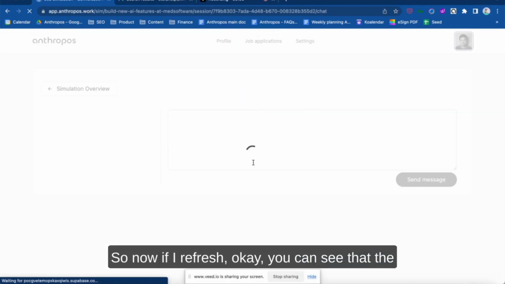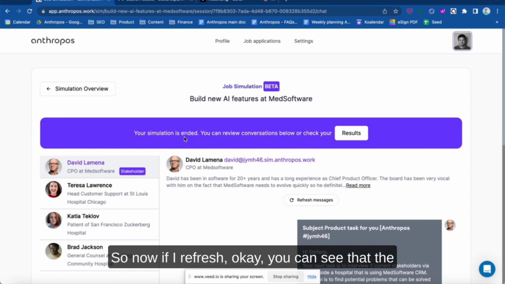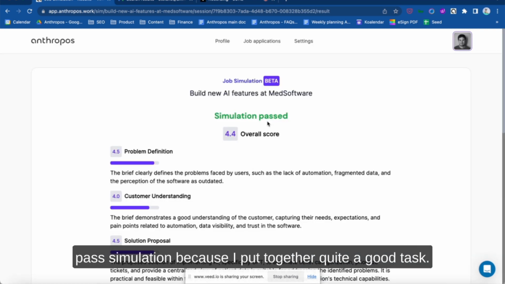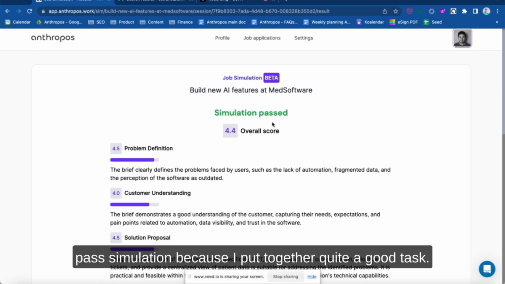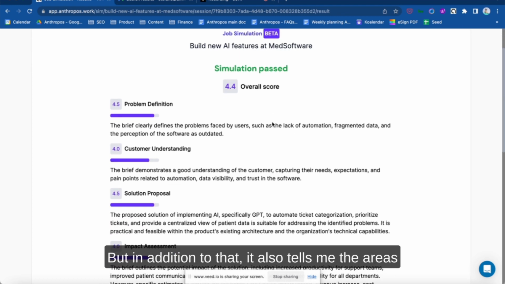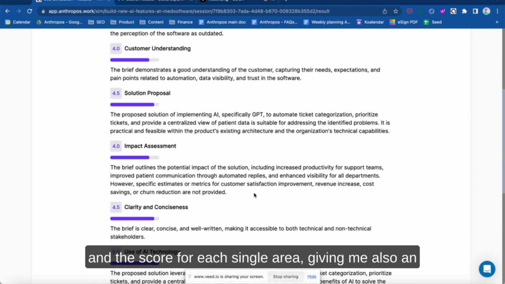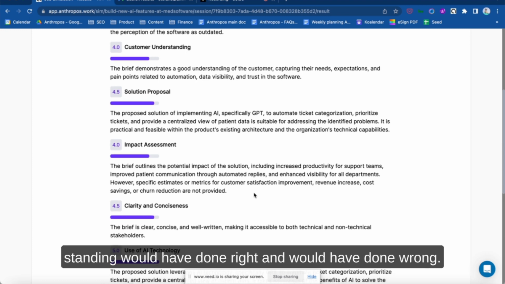So now if I refresh, okay, you can see that the simulation has ended and I can go to results, and I passed the simulation because I put together quite a good task. But in addition to that, it also tells me the areas and the score for each single area, giving me also an understanding of what I've done right and what I've done wrong.